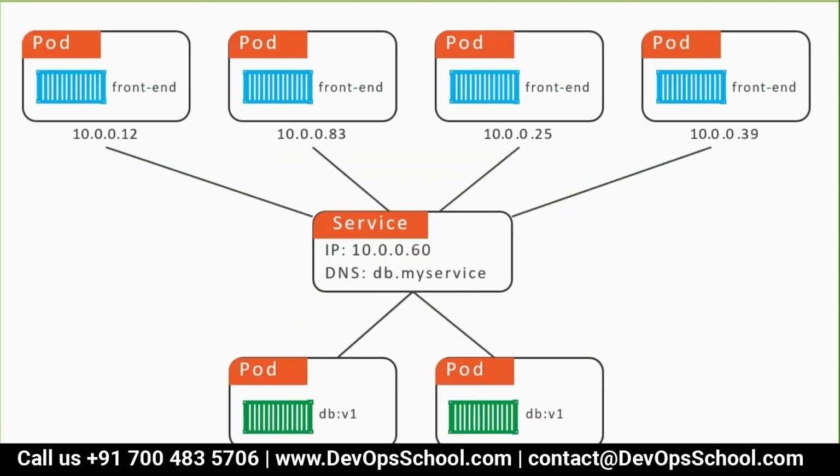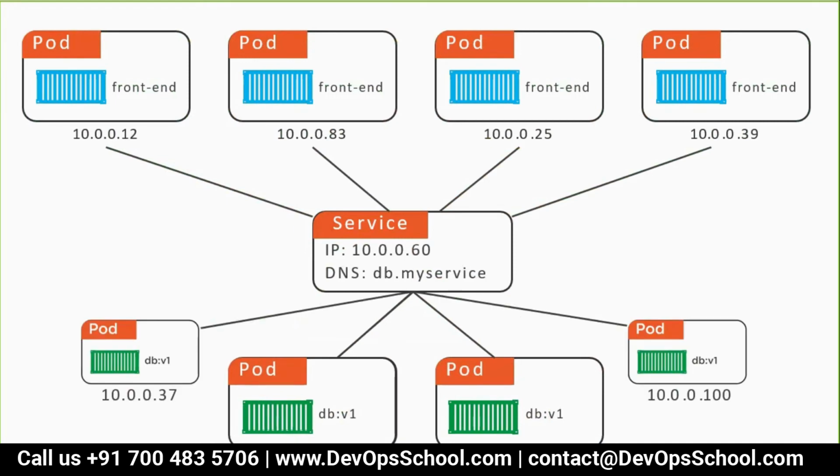One is, there are 2 pods, you replicated more, so you got more pods. Now the question is how this new pod will get registered to the service. That's the first question. Again I'm repeating this question: how does a new pod get registered to the same service? How will this be identified?